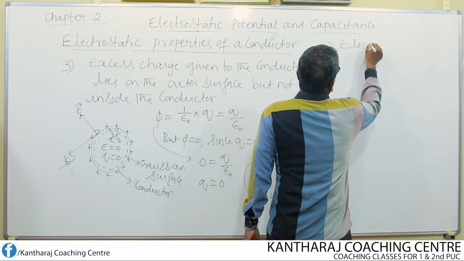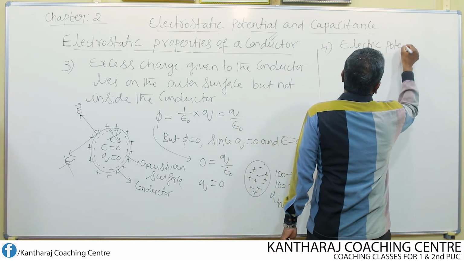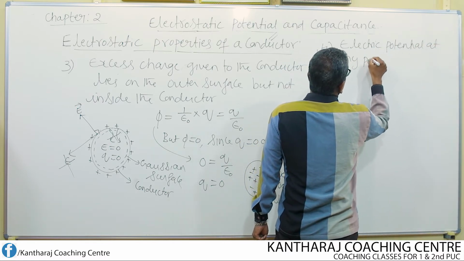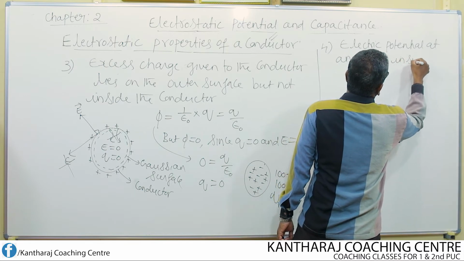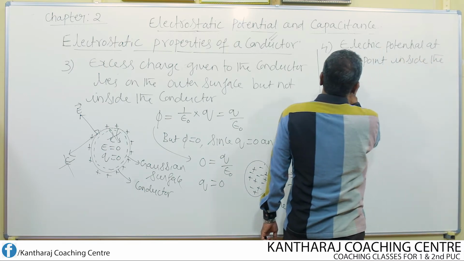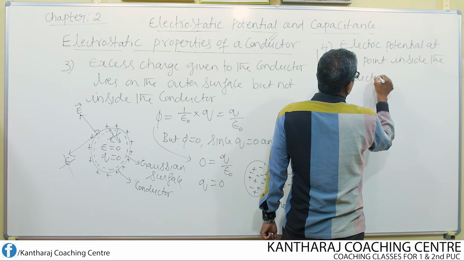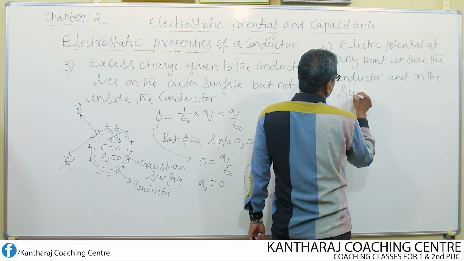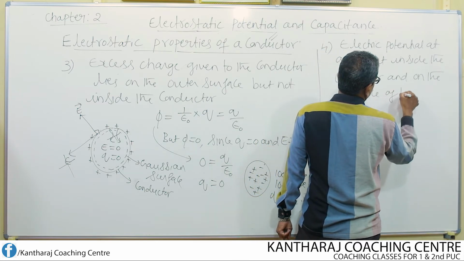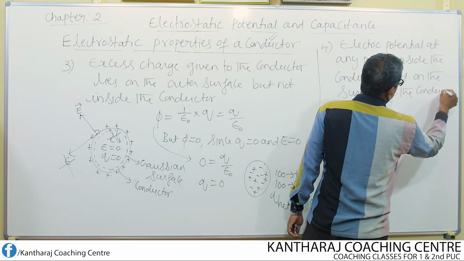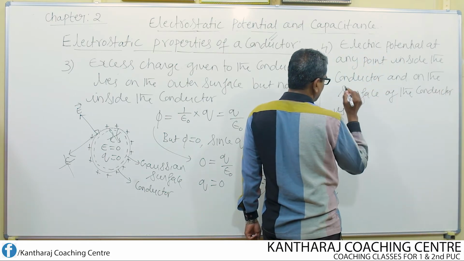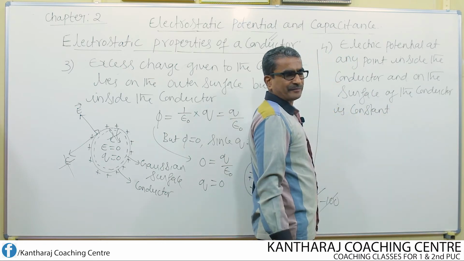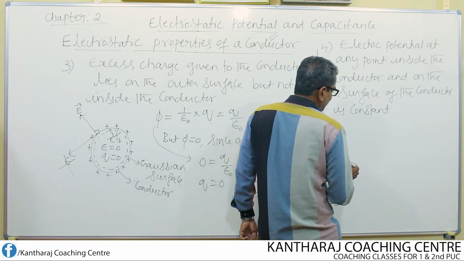Coming to the next property, the fourth one: electric potential at any point inside the conductor and on the surface of the conductor is constant. Okay, what does it mean?